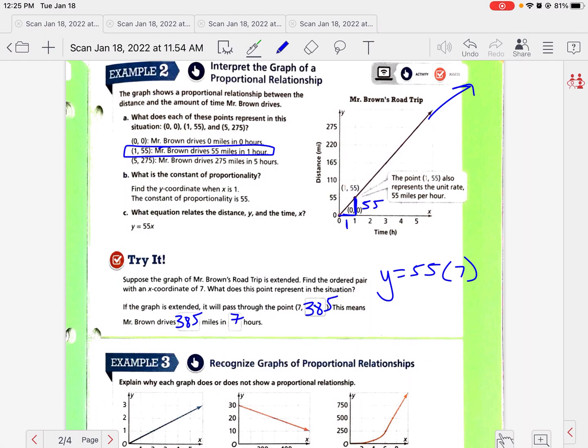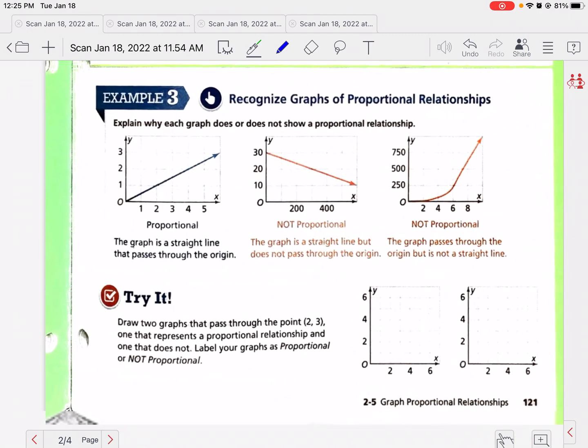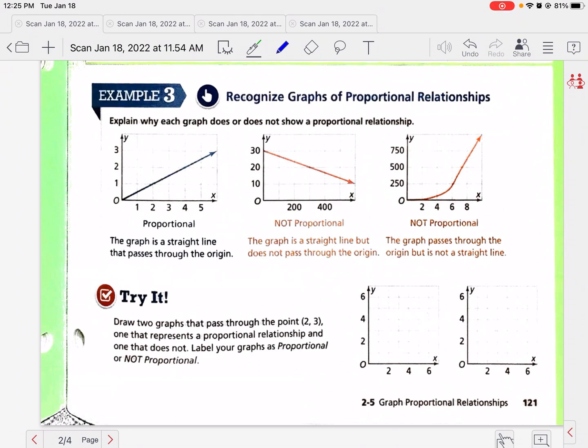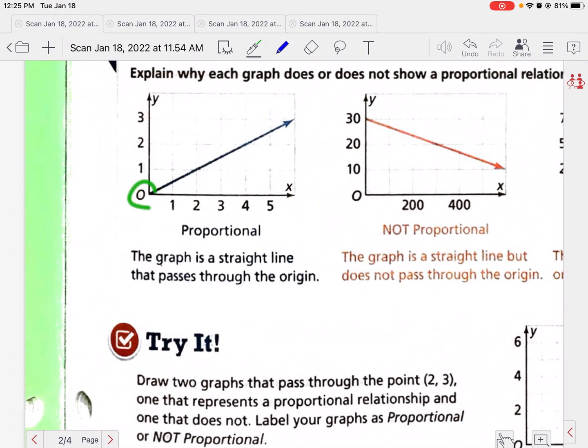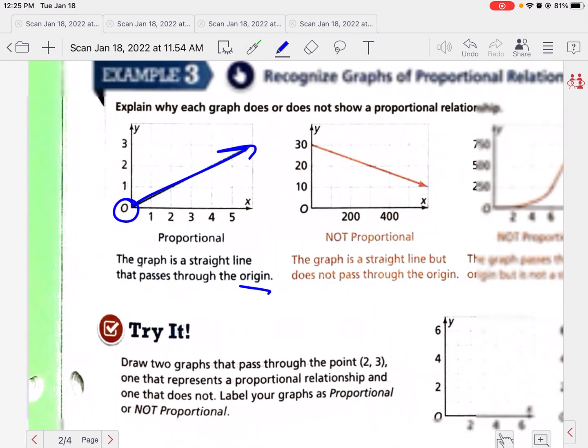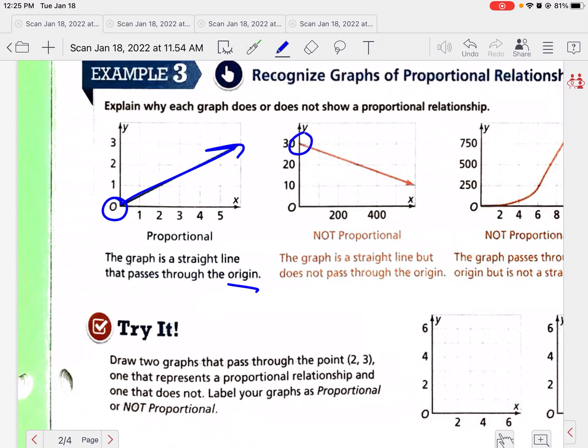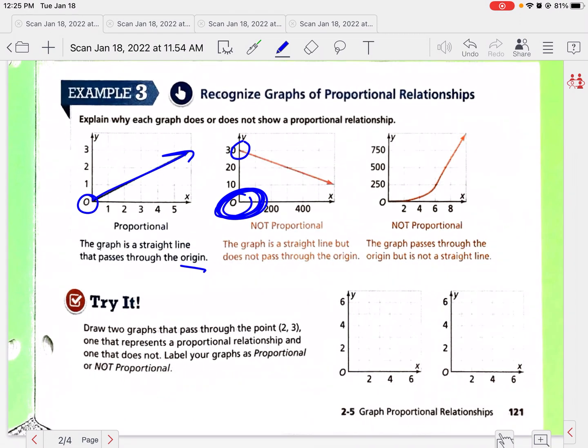Right? So again, if we're looking at a graph, it's proportional if it starts at 0, 0, or it passes through the origin. That's what the word origin is, 0, 0. And it is a straight line. But it's not perfectly horizontal or perfectly vertical. Okay, this is not a proportional graph because it does not start at 0, 0. We're missing this point right here, right? Not proportional. Okay, this one starts at 0, 0, but it's not a straight line, right? So that means it is not a direct proportion equation.